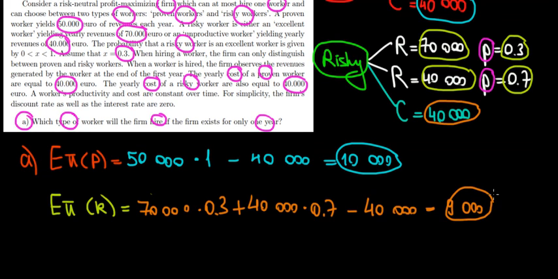Now, what can we see over here? If we compare the results between 10,000 euros that we can get from a proven worker versus 9,000, well, 10,000 is better, so we will go for the proven worker to hire for 1 year. Hope this makes sense. In the next video, we're going to go to part B.